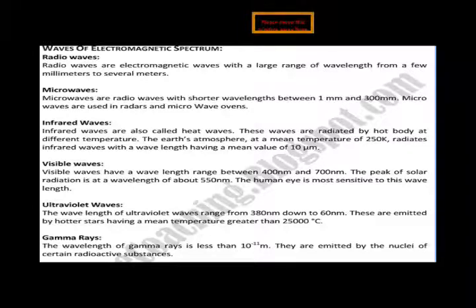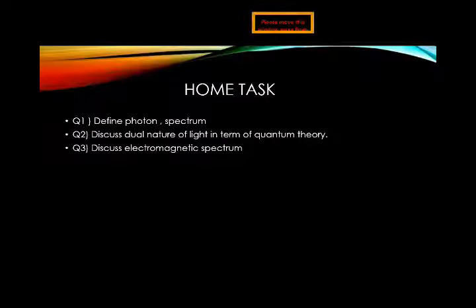The home task is: define photon and spectrum. You have to write the definition of photon and spectrum, and discuss the dual nature of light in terms of quantum theory. You can write down answers to these questions from the book or from the summary.